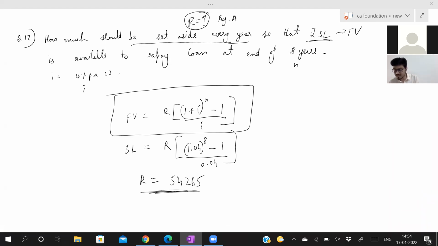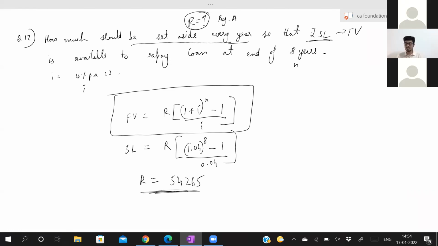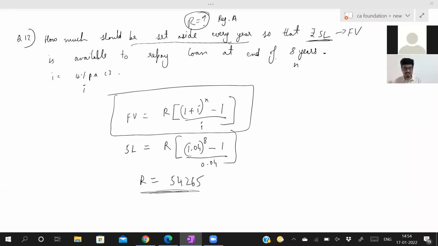Sir, in the textbook it's there. No, don't look at the textbook for annuity. It is confusing in the textbook. If you're getting this answer, enough. In exam also, if you're getting the final answer, more than enough. Okay, sir, in the textbook also it is the same formula. They are done differently.